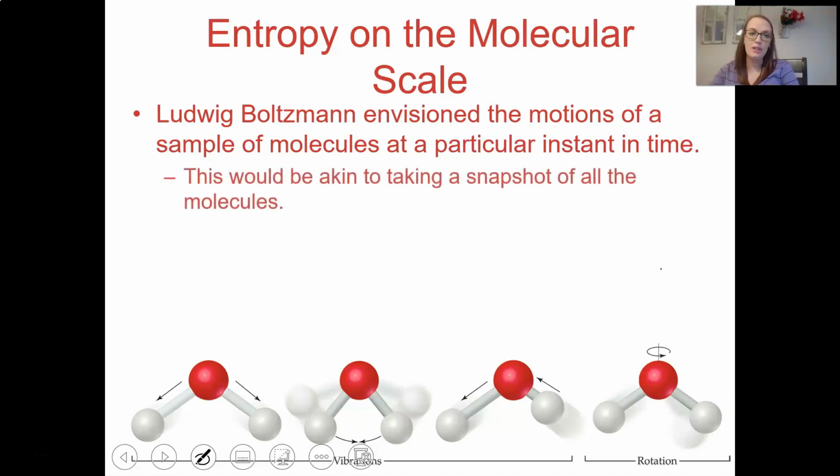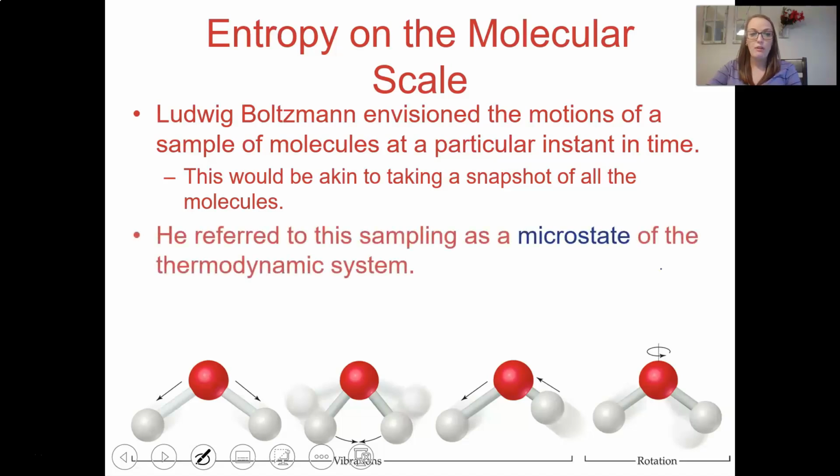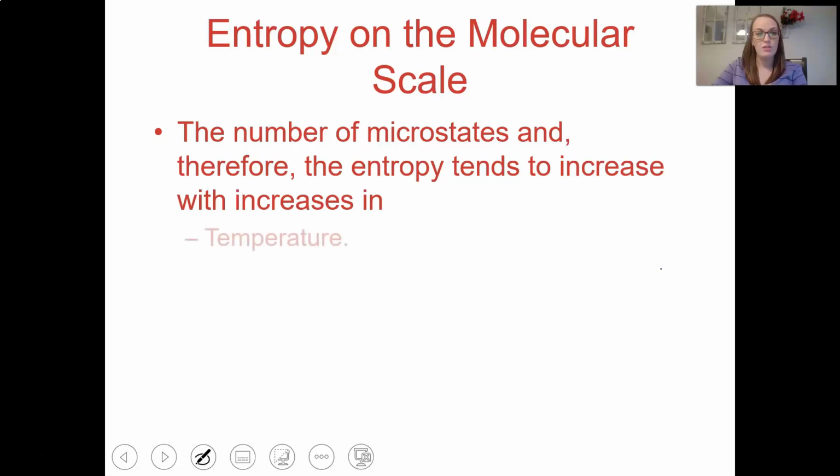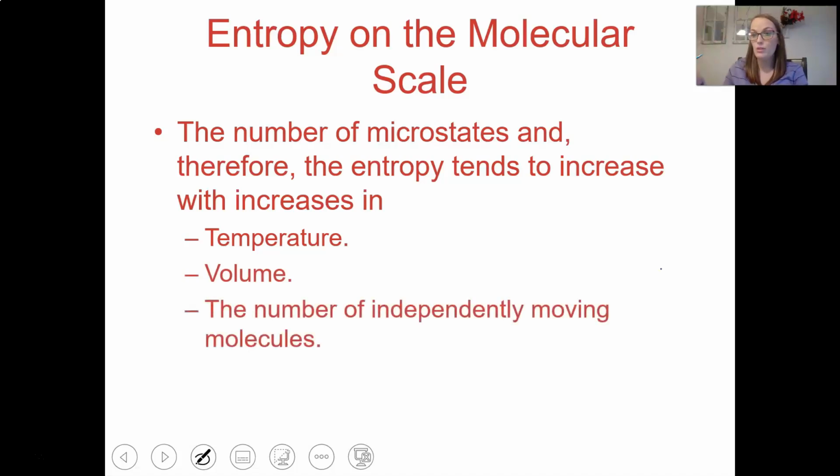So a guy named Ludwig Boltzmann envisioned the motions of a sample of molecules at an instant in time, like taking a snapshot of all the molecules. He referred to each snapshot as a microstate. And the more microstates something had, the more entropy something had. Now, we're not actually going to look at microstates, but you're going to have to compare entropy of different molecules or different states of matter or stuff like that. So the number of microstates, and therefore the entropy, tends to increase with temperature because you have more motion, volume because you have more space for movement, and number of molecules.